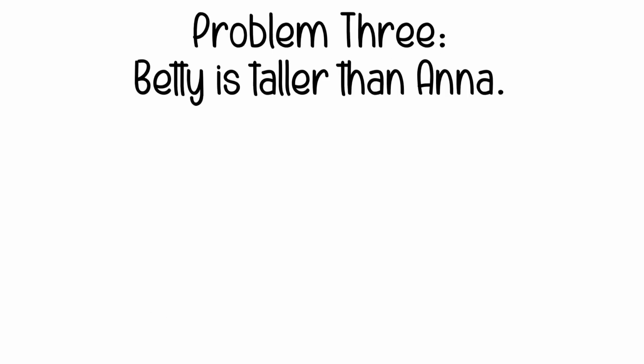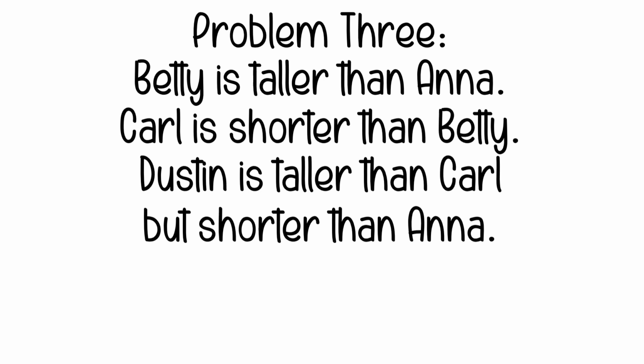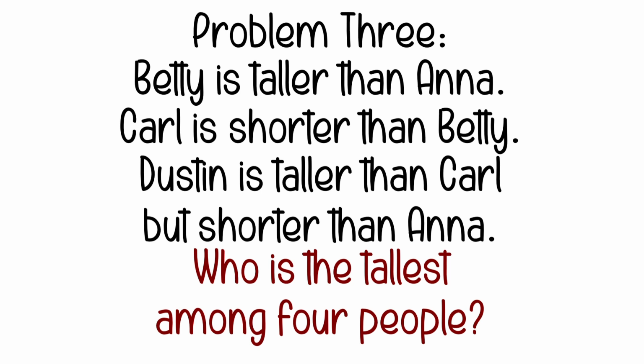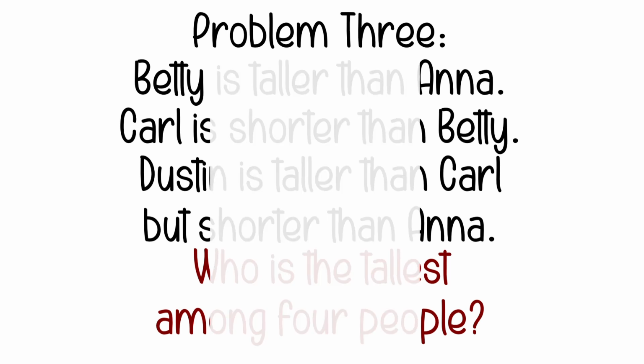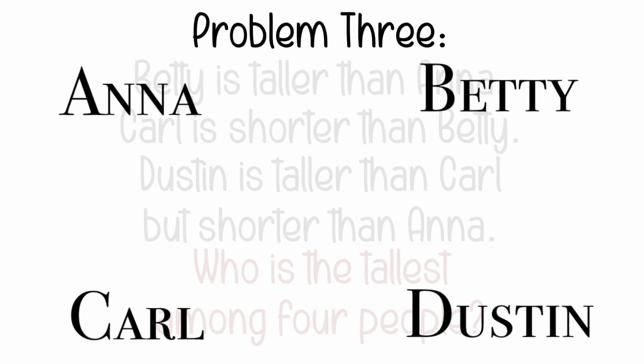Problem 3. Betty is taller than Anna. Carl is shorter than Betty. Dustin is taller than Carl, but shorter than Anna. Who is the tallest among the 4 people? Let us make a diagram. We know that Betty is taller than Anna from the problem, so we put an arrow from Anna pointing at Betty to show that Betty is taller than Anna.